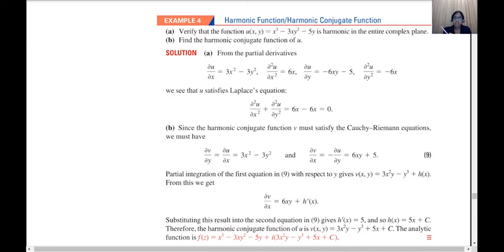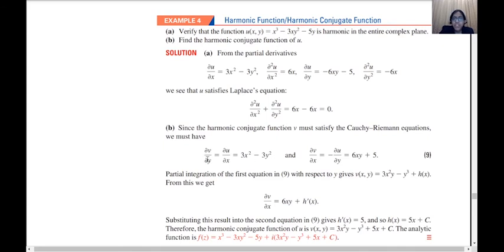This much is clear. We are given a harmonic function and asked to find its harmonic conjugate. The harmonic function and the harmonic conjugate satisfy the Cauchy-Riemann equations, and with the help of that we will be able to find the harmonic conjugate. So consider the first equation, dou v by dou y is equal to 3x square minus 3y square.